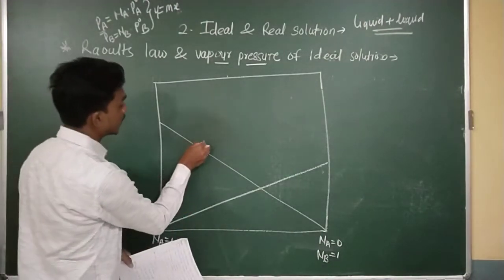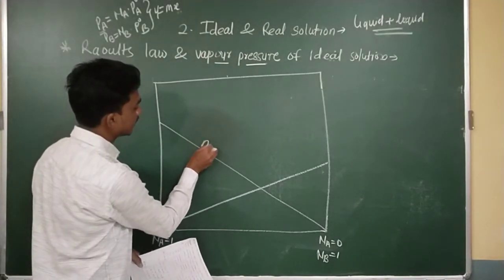This is the partial vapor pressure of A graph.